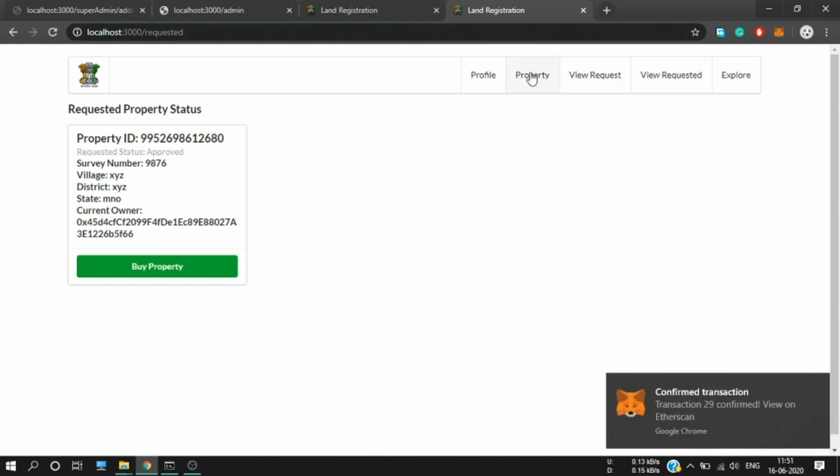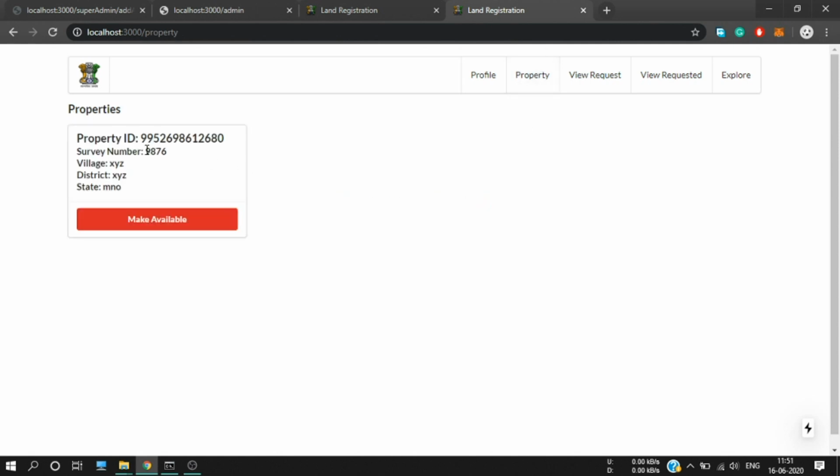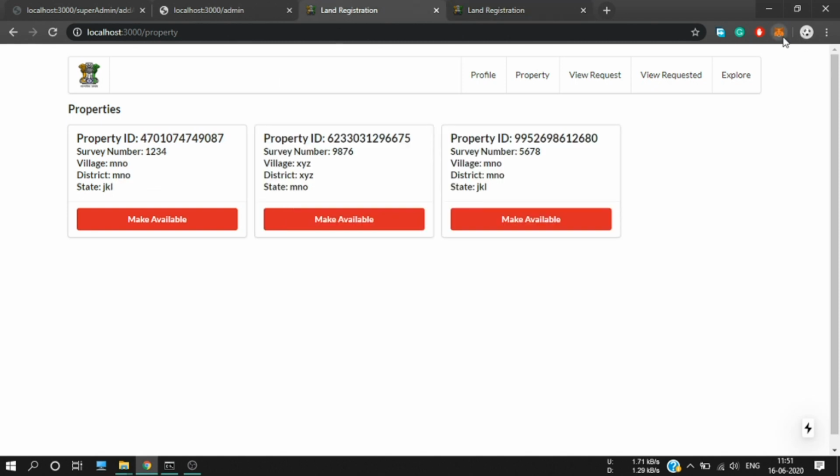Now let me refresh all these pages. No property requested, and my property should be displayed here. Yes, 9876 XYZ MNO.